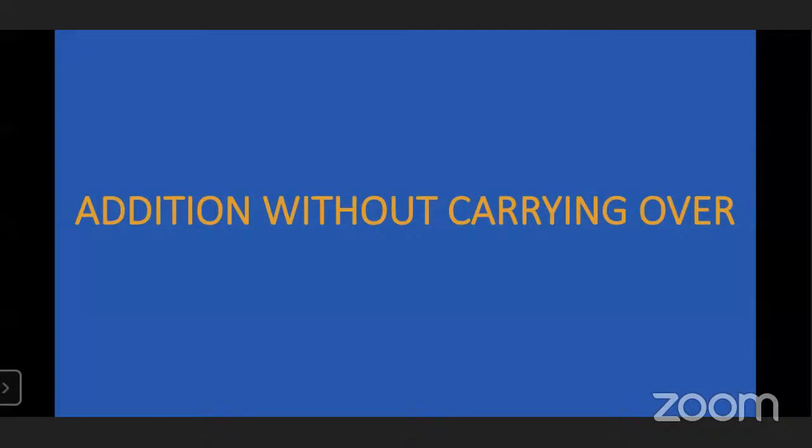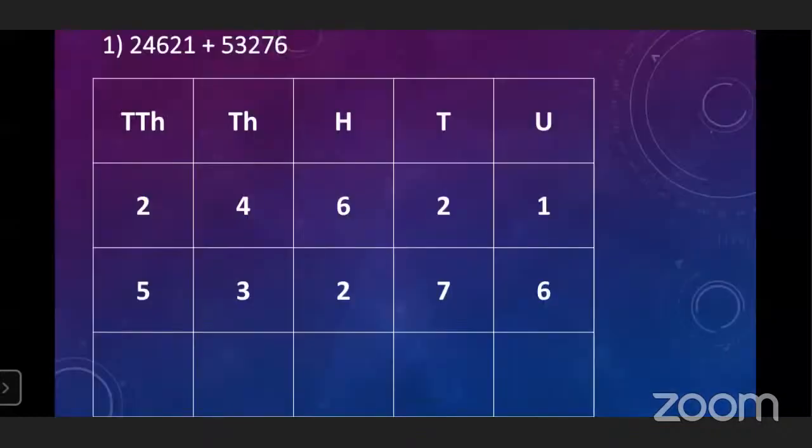Okay. The first example is given. Before solving any equation, what I said, you have to see the numbers. The first number given is 24,621. After that, one sign is here. You should first see the sign.